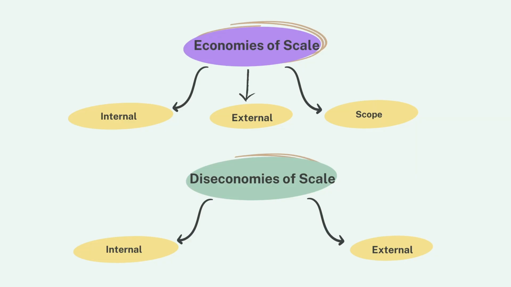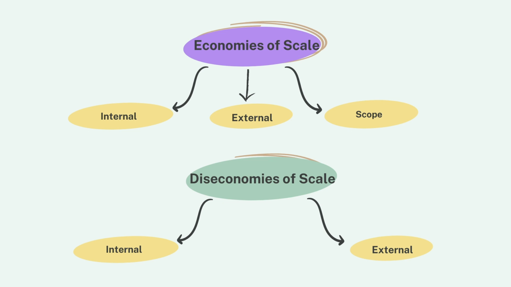Now let's recap today's video. We discussed economies of scale. This is where the average cost per unit of production decreases as the quantity of output increases. There are three types of economies of scale: internal, external and scope.